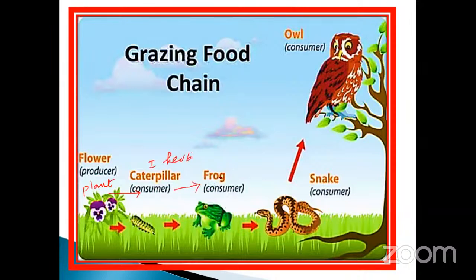The primary consumer is eaten by the secondary consumer, the first carnivore. The frog is eaten by the snake. The snake is eaten by the owl. So it starts from the producer and ends with the carnivore, and it is led by the herbivore. This is very, very important. Okay, my dear, see the next one.